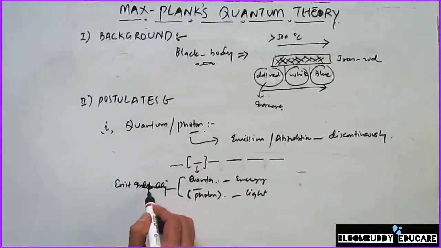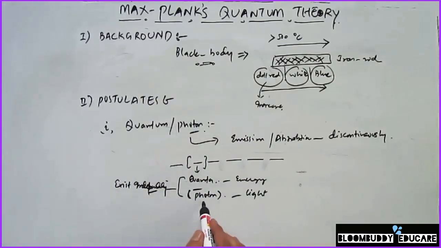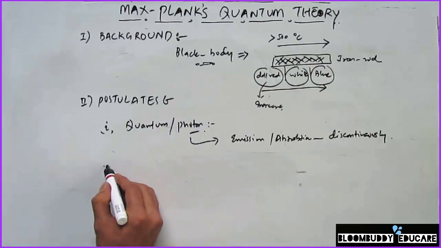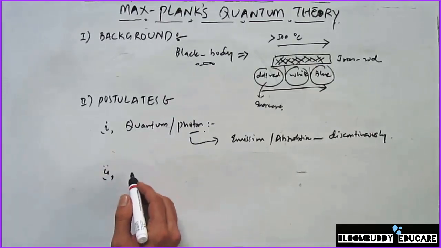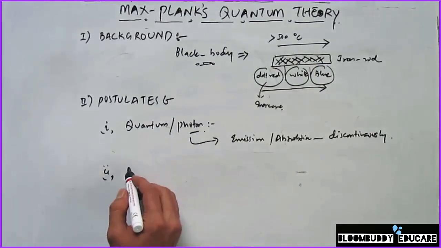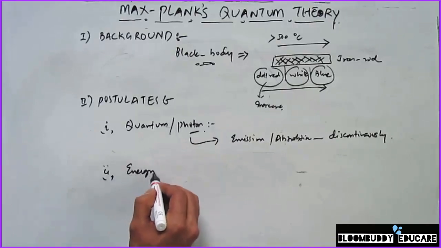So when you are seeing light, it always consists of a bunch of photons together. You are not seeing a single photon only. Now the second postulate of Max Planck's quantum theory of radiation was associated with energy.